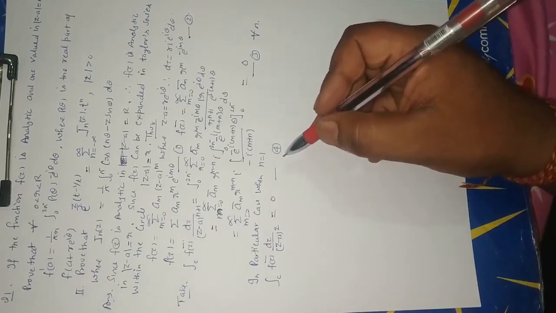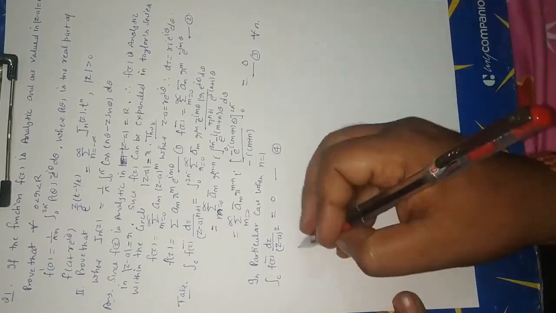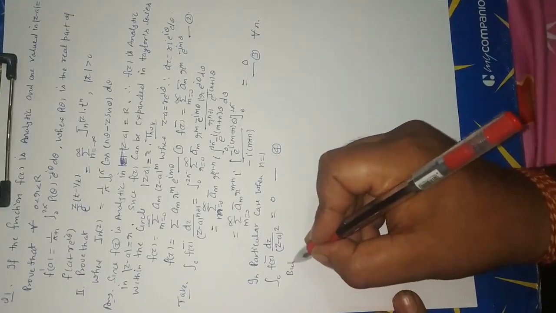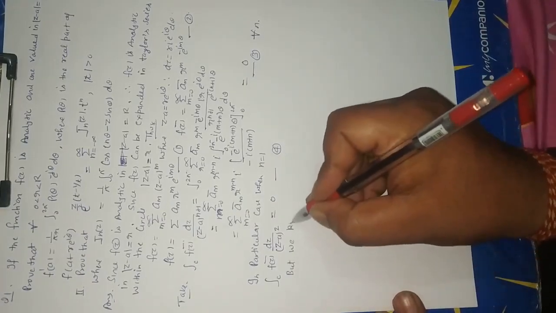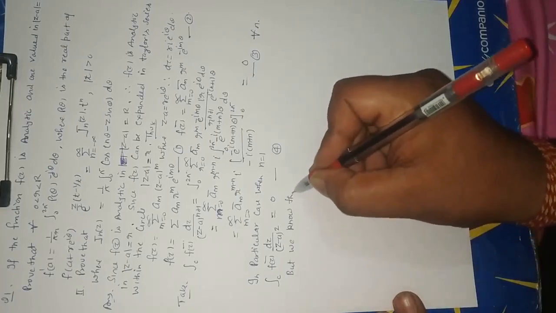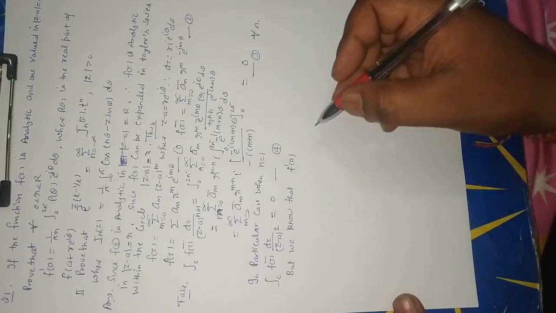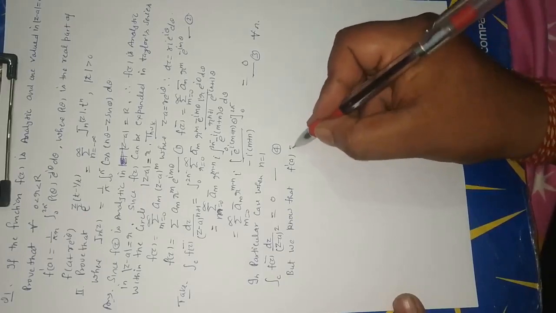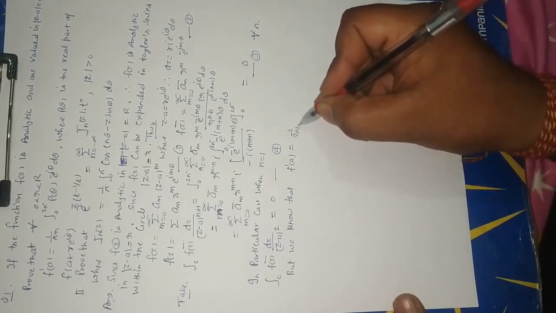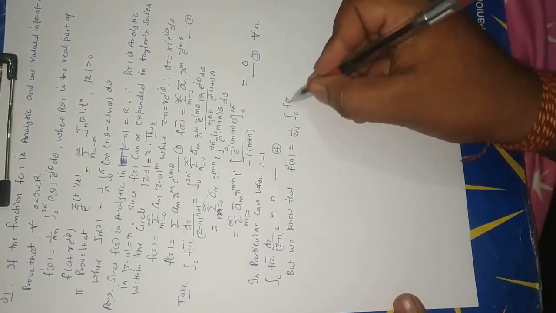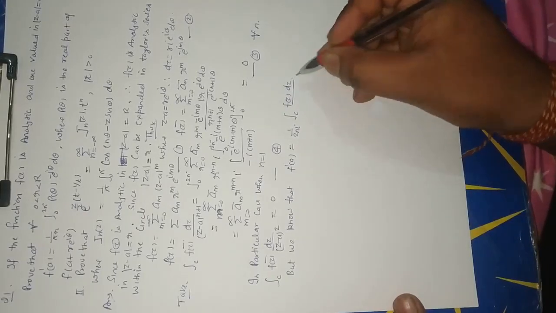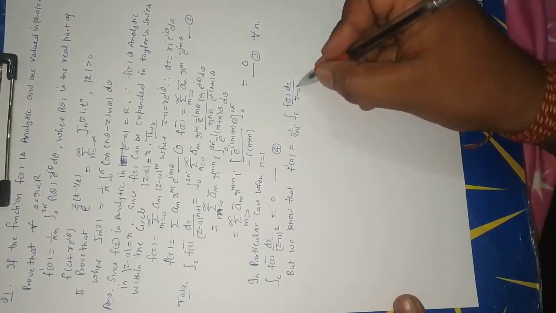Okay. But we know that the derivative of the function at point a, that is f dash a, is equal to 1 upon 2 pi i integration over C f(z) dz upon (z minus a) whole power 2.